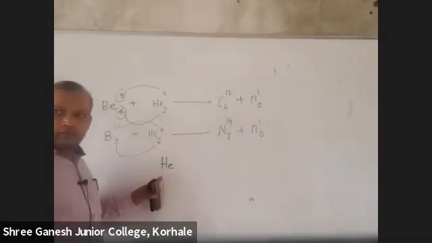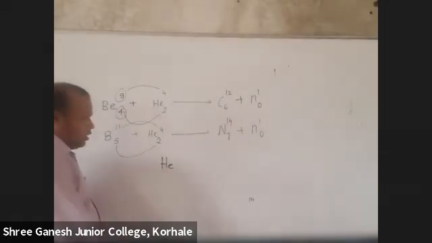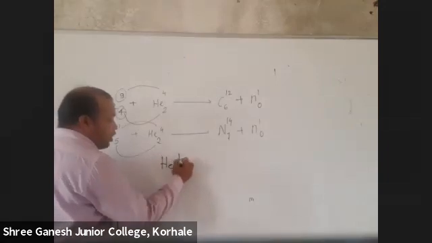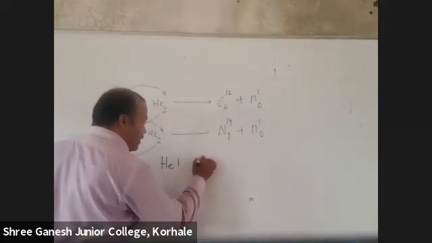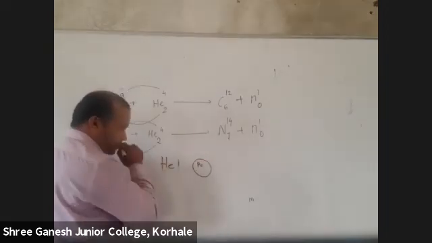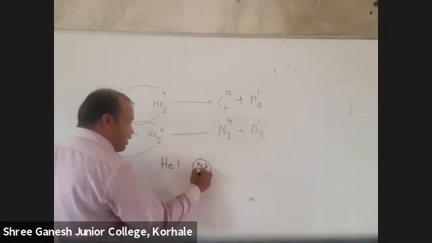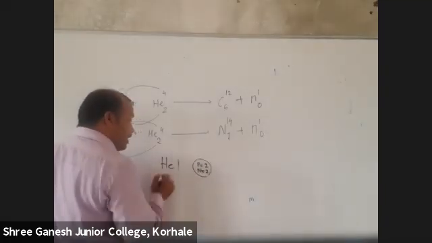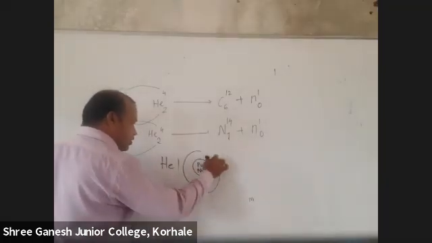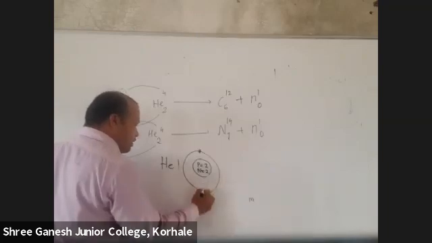This is helium, correct? In helium, tell me students, how many protons are there? Wait, I will draw the nucleus of helium. How many protons are there? 2. How many neutrons are there? 2. How many electrons? 2. This is one electron, this is one electron.